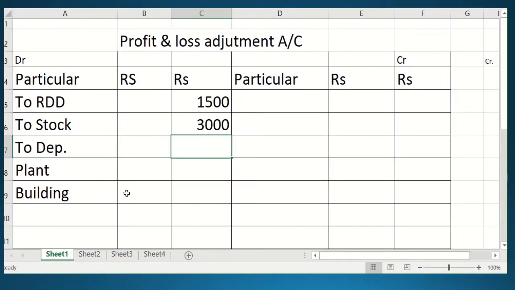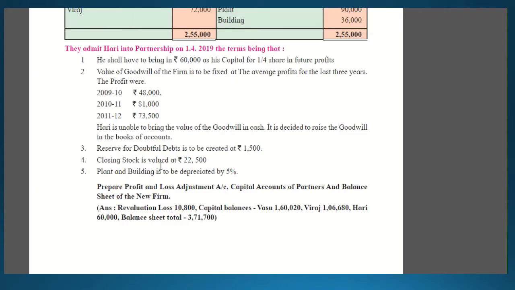Better you go and calculate and see whether it is right or wrong. So 4,500 and 1,800 is the 5% depreciation, and the total of these two is 6,300. So students, this is the entry which we have done.